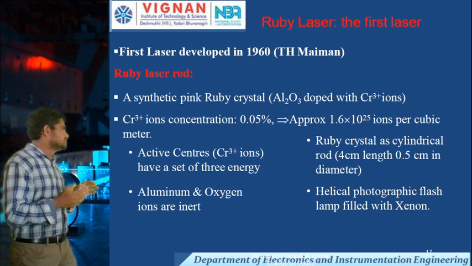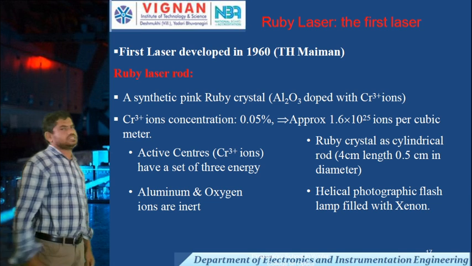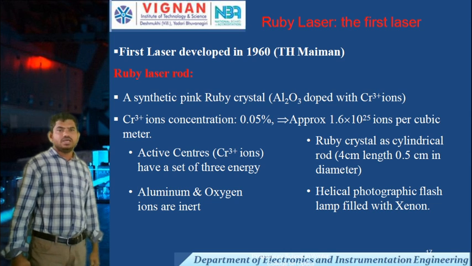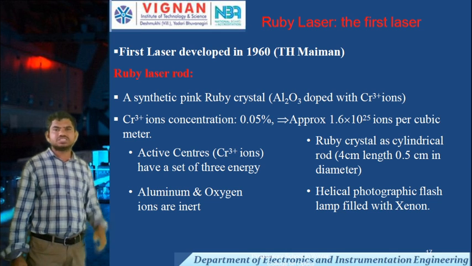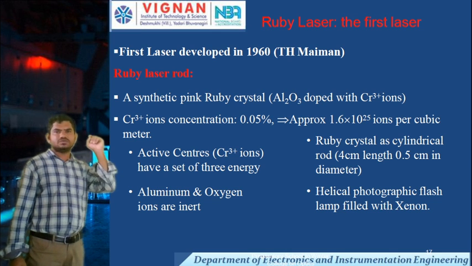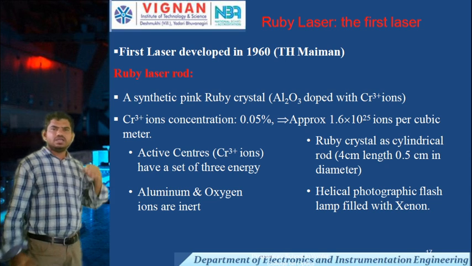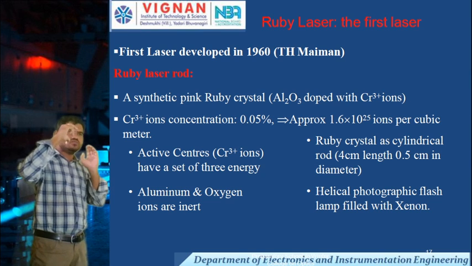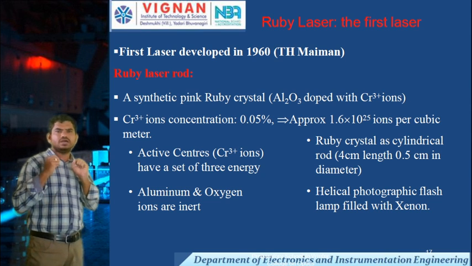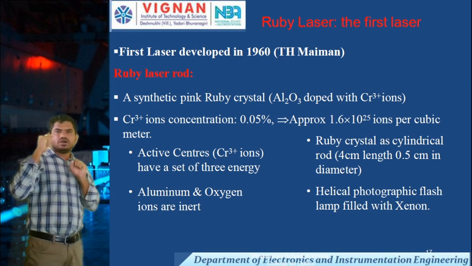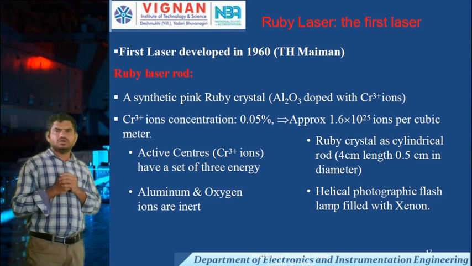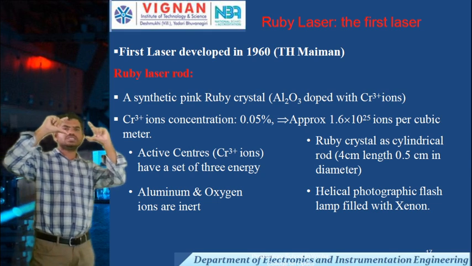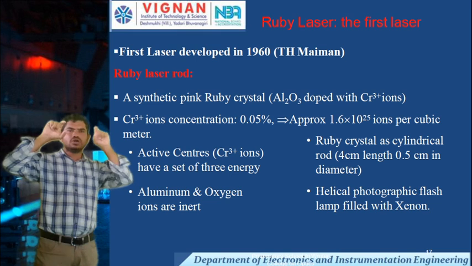In a ruby laser, there is one ruby rod. The ruby rod is a synthetic pink crystal, aluminum oxide doped with chromium ions. That is nothing but the synthetic pink rod, the ruby rod.